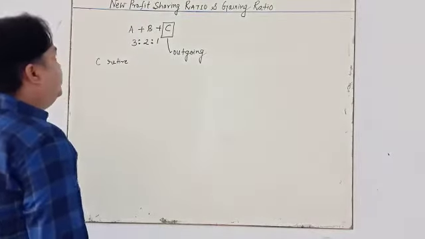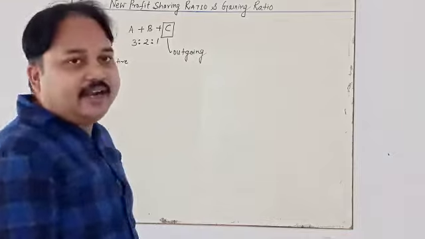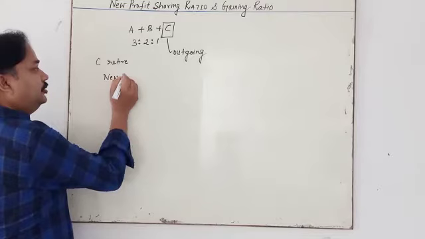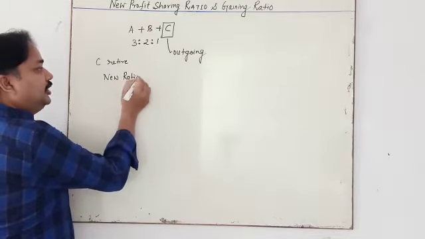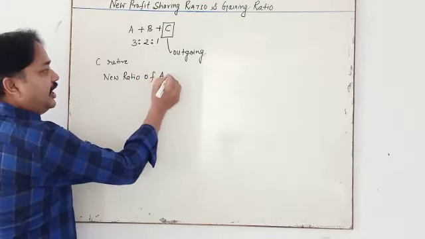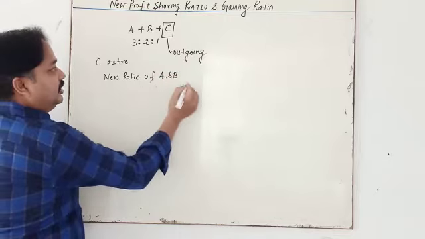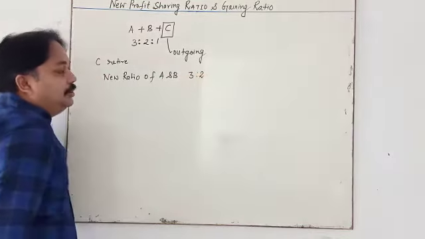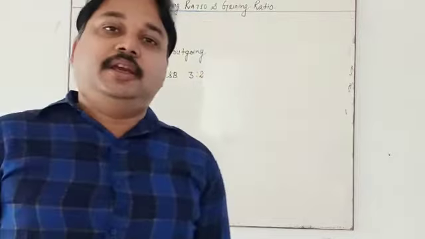What is the new ratio of A and B? The new ratio of A and B is 3 is to 2. Why? Because there is no information in the question.